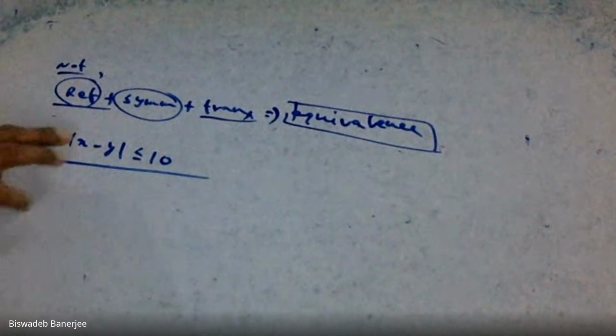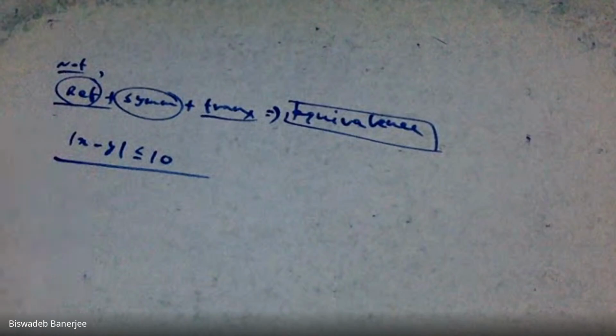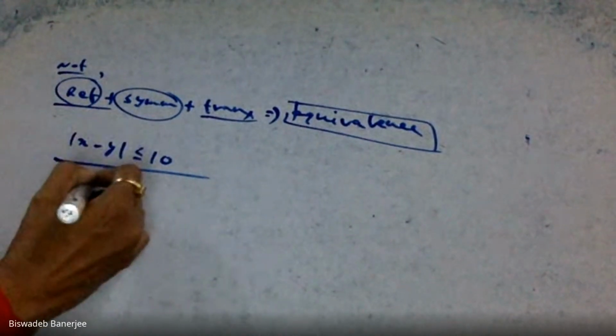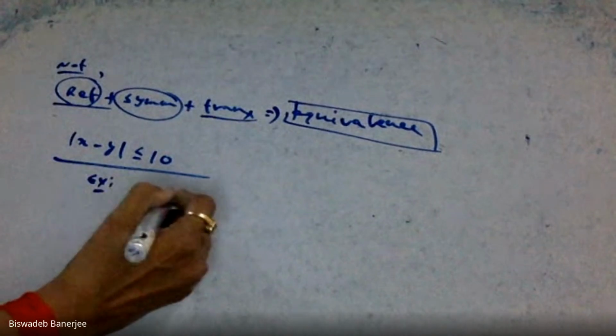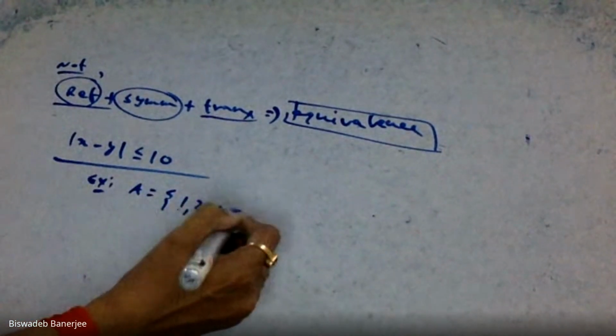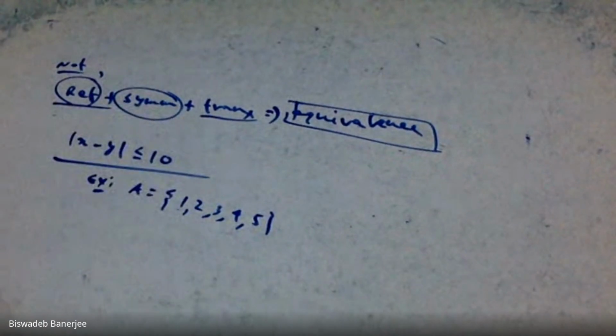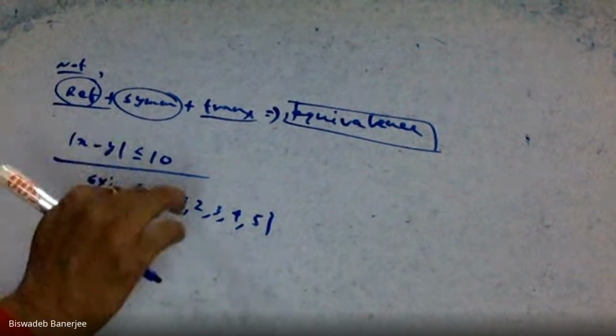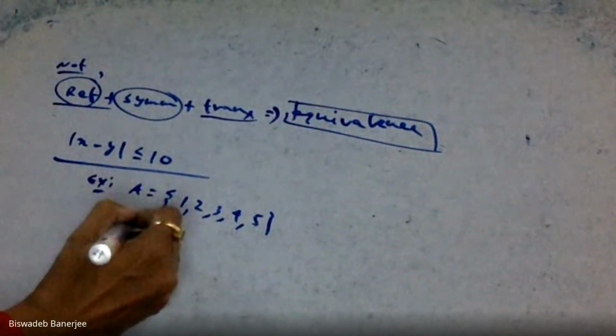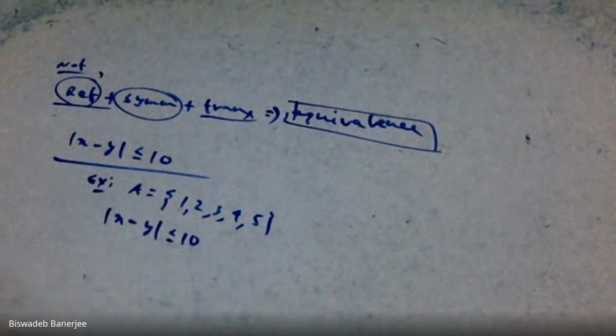But this always depends on your set. For example, suppose our set is 1, 2, 3, 4, 5. Here you can see that mod of x minus y less than or equal to 10 is always satisfied.